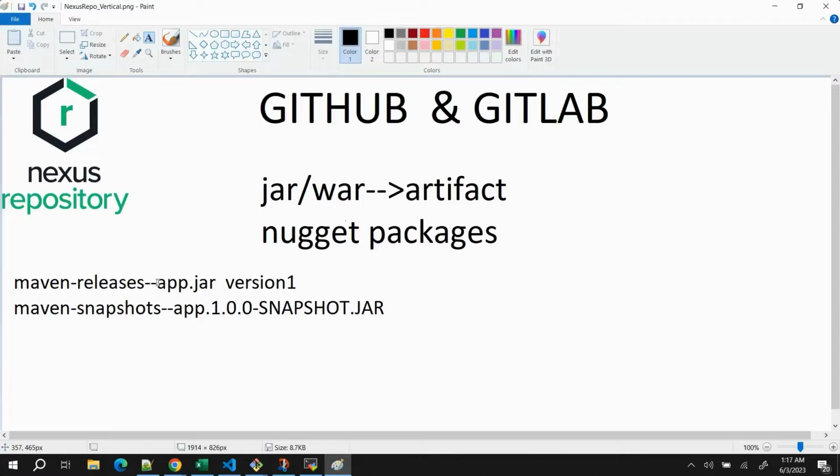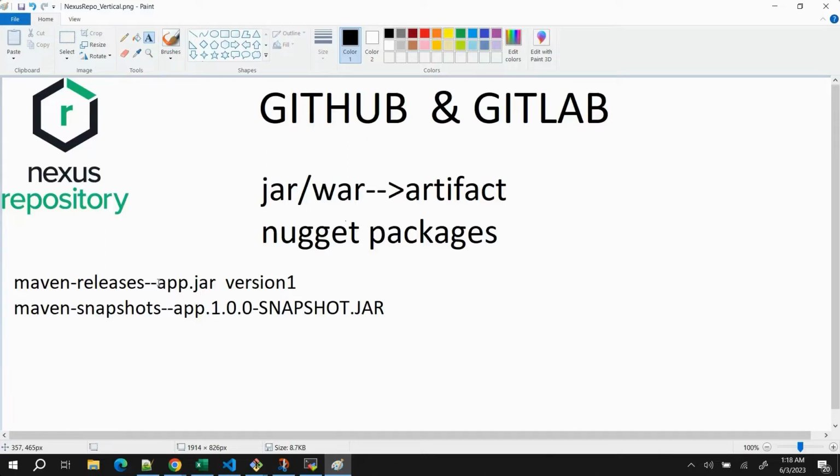So in Maven snapshots we can have multiple versions of an artifact, but Maven releases contain the production level artifact that is supposed to be directly deployed to production. That application artifact is completely tested and verified, and it's just going to be deployed on the production server. Okay, so you got the point what is Maven releases, what is Maven snapshot, and what is Nexus repository, and how it is different from GitHub and GitLab.